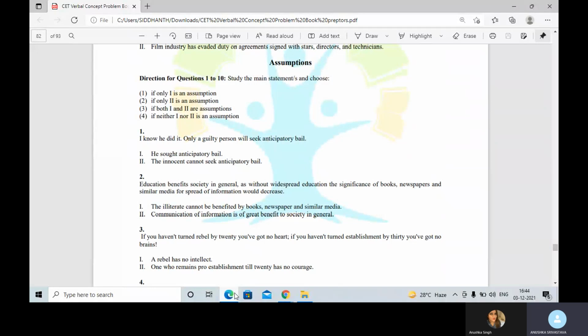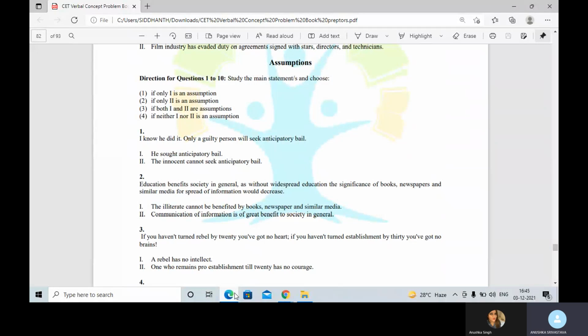You'll mark 1 if only the first assumption follows. You'll mark 2 if only the second assumption follows. You'll mark 3 when both 1 and 2 assumptions follow. And you will mark 4 when neither 1 nor 2 assumptions follow. First one says, I know he did it. Only a guilty person will seek anticipatory bail.